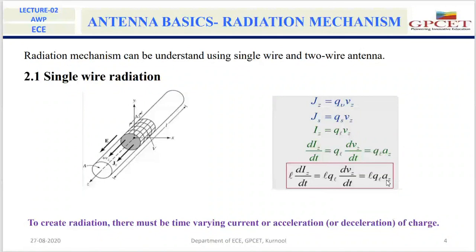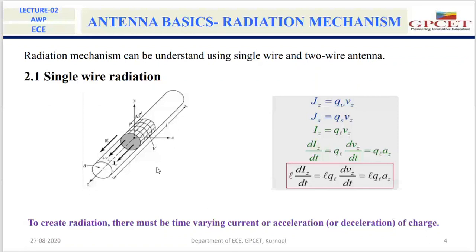Any one condition we should satisfy; otherwise, the wire will not act as a radiator. Either the time varying current or accelerated or decelerated charge must be there. Then only this wire will act as a radiator. I think it is very clear for you.